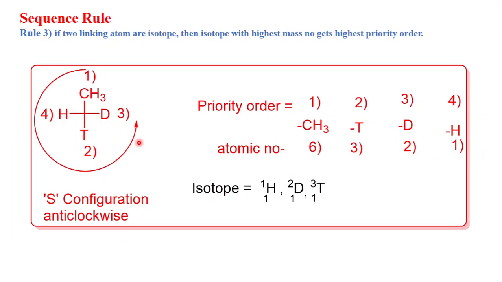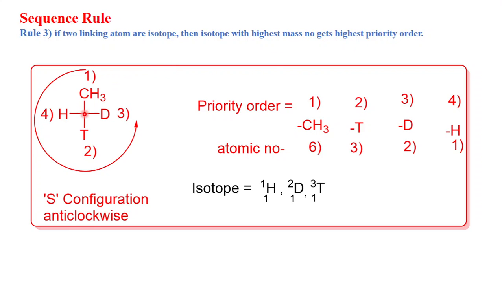Now let's see rule number 3, sequence rule number 3. Here it talks about the isotope. If two linking atoms are isotopes, then the isotope with the highest mass number gets the highest priority. So to understand this rule number 3, let's take this example.